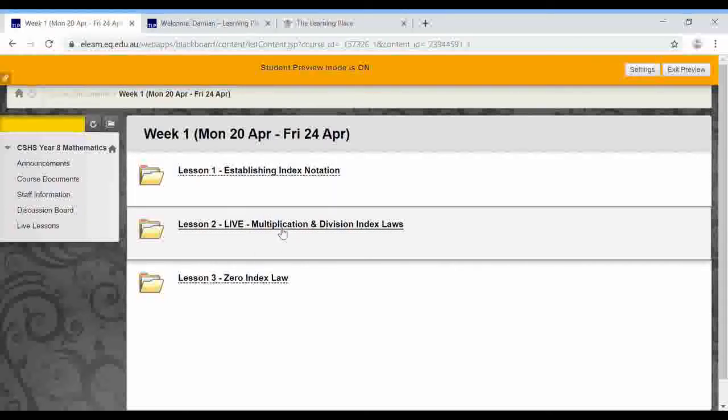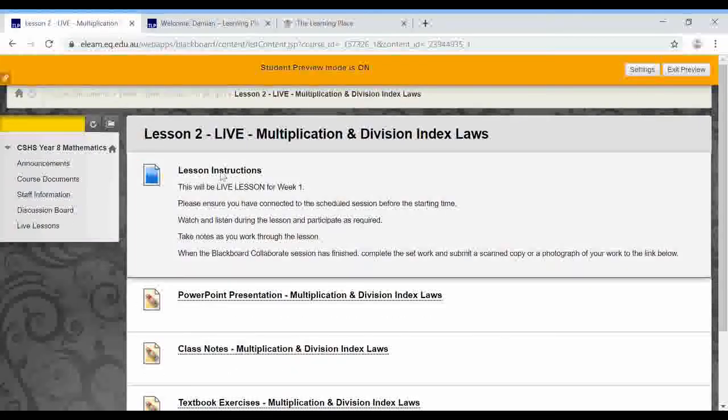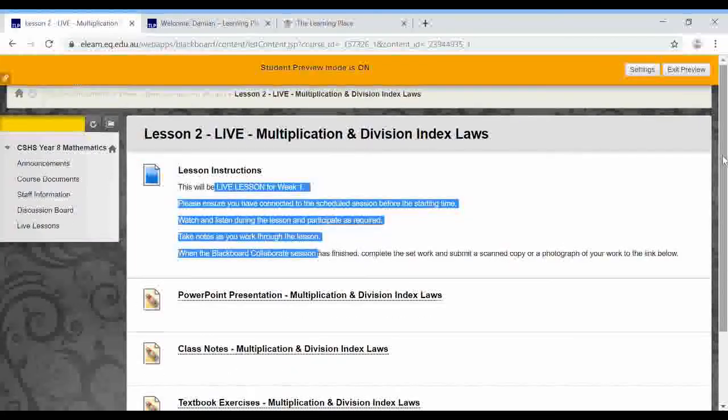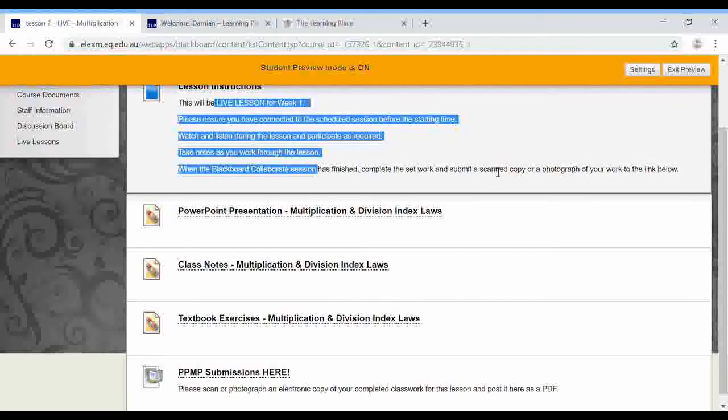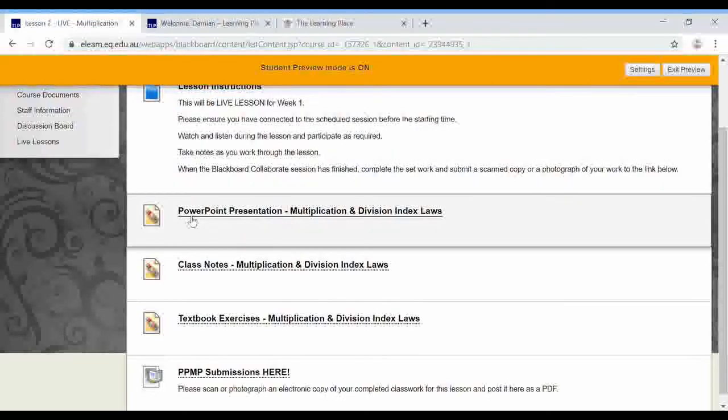If I click on that live lesson, that's again another folder. You'll notice I have some instructions up the top. And underneath those instructions, we've got some documents to download. The first one is the PowerPoint presentation that I'll be teaching from. And what I've done is I've actually made it a presentation.